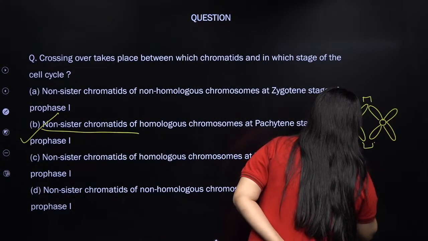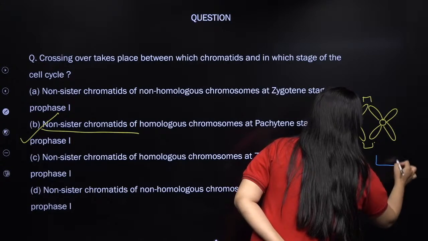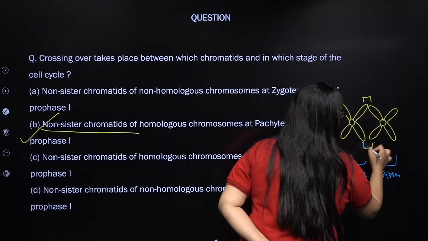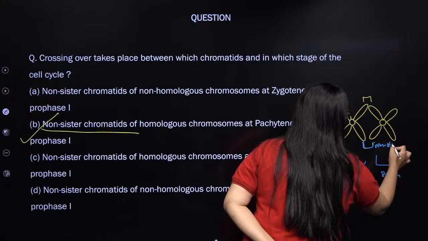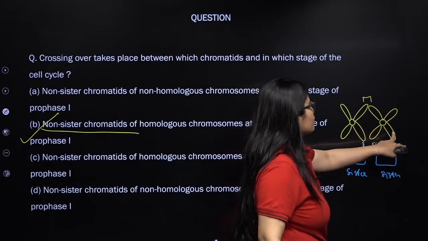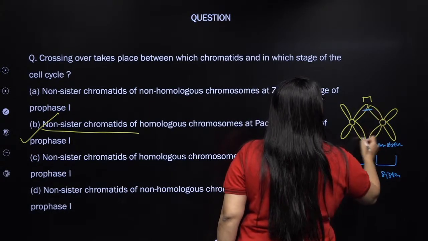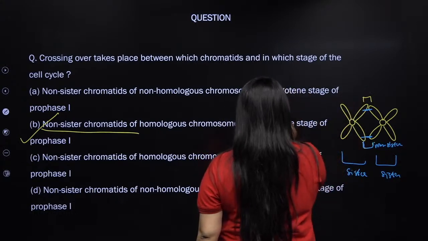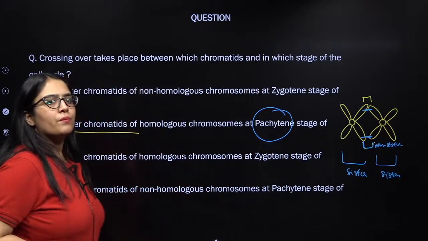These two are sister chromatids. These two are also sister chromatids. But when I talk about this and this, these are non-sister chromatids, right? Crossing over is taking place between non-sister chromatids, and in which stage? In pachytene stage, with the help of recombination nodule.